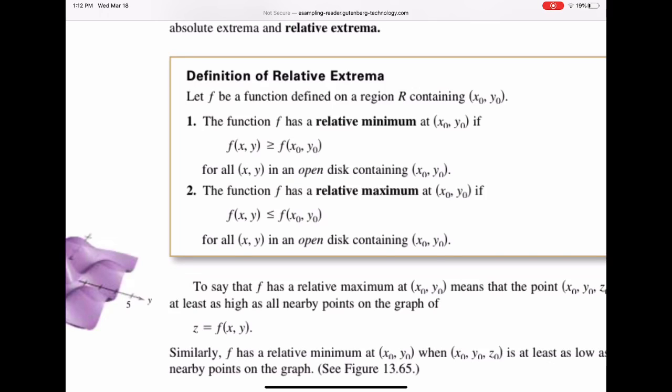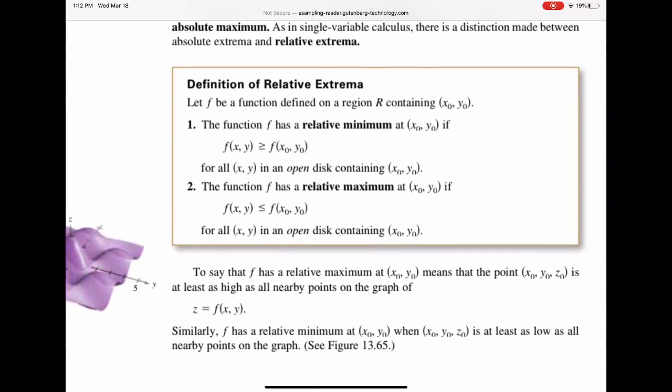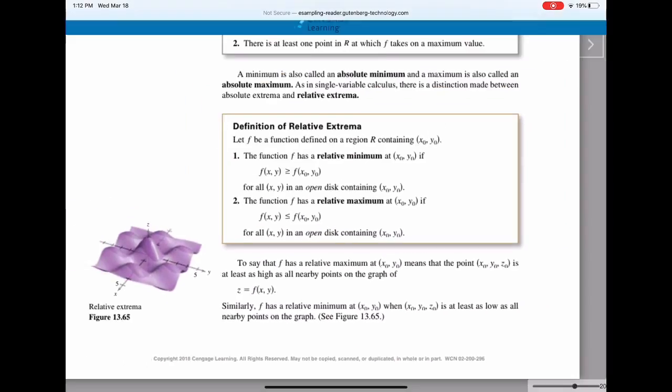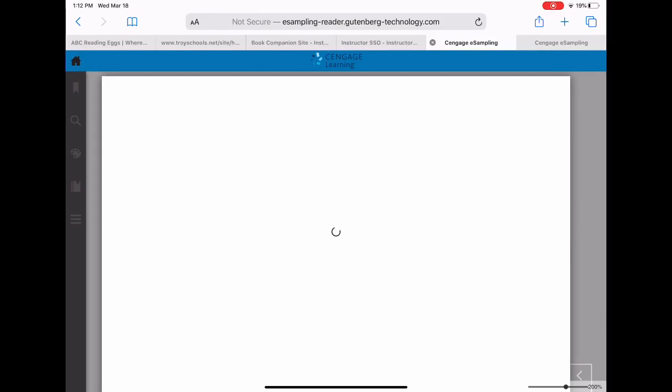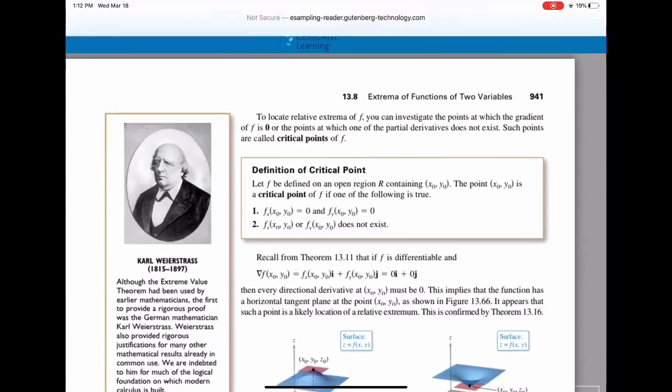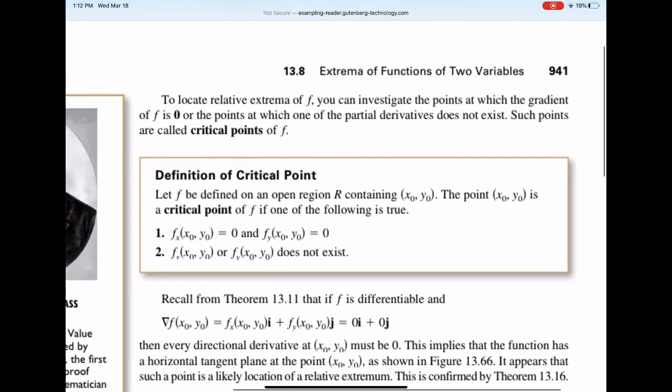All right, so for a function of two variables, we also have critical points. Okay, so let's talk about critical points. Here's the definition of critical points. Function f is defined on some open region R containing x0, y0. The point x0, y0 is a critical point of f if one of the following is true.